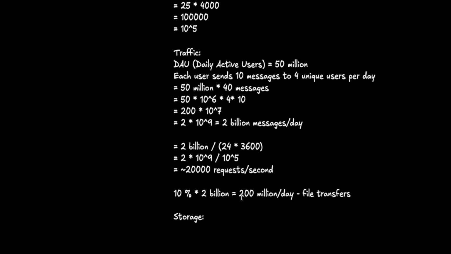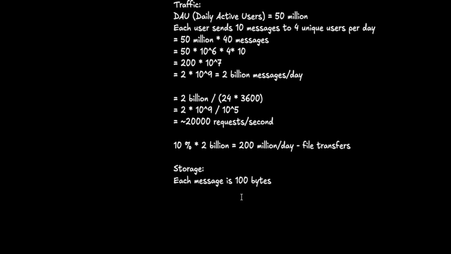Let's here assume on average each message is 100 bytes. While doing system design interviews, you need to make a few assumptions. The interviewer would be expecting it, and if they are not in alignment with what you are assuming, they will call out immediately: no, don't take 100 bytes, take 200 bytes or take 50 bytes.